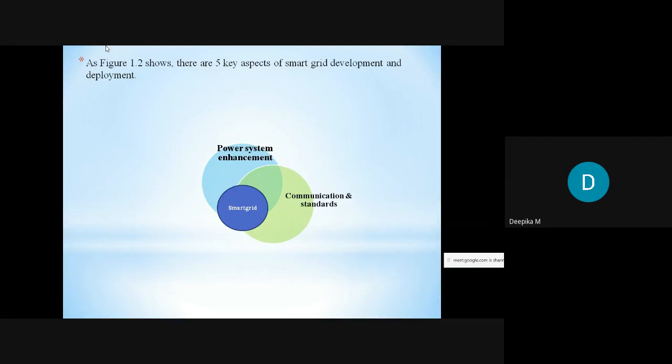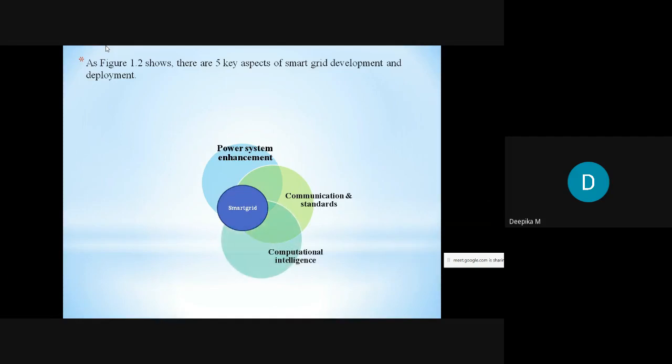Therefore, some automation is required in the communication system, and we have to develop new and updated algorithms so that we can build good communication, and that should be a standard everywhere in the country. That is nothing but communication standards.